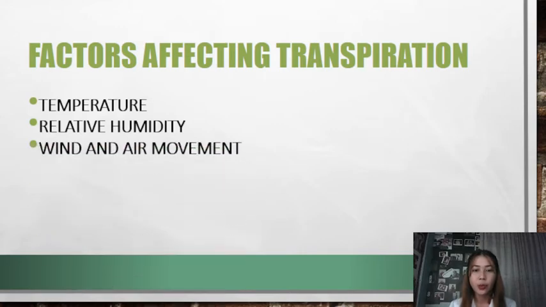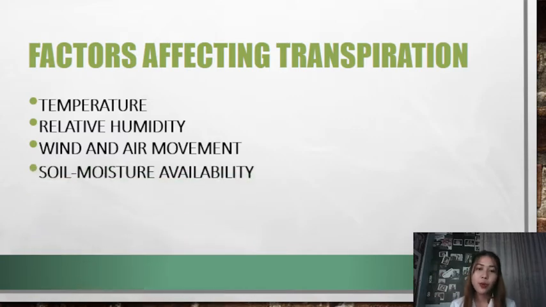And next we have the wind and air movements. Increased movement of the air around the plant will result in a higher transpiration rate. This is somewhat related to the relative humidity of the air, in that as water transpires from a leaf, the water saturates the air surrounding the leaf. So if there is no wind, the air around the leaf may not move very much, raising the humidity of the air around the leaf. Wind will move the air around, with the result that the more saturated air close to the leaf is replaced by drier air.